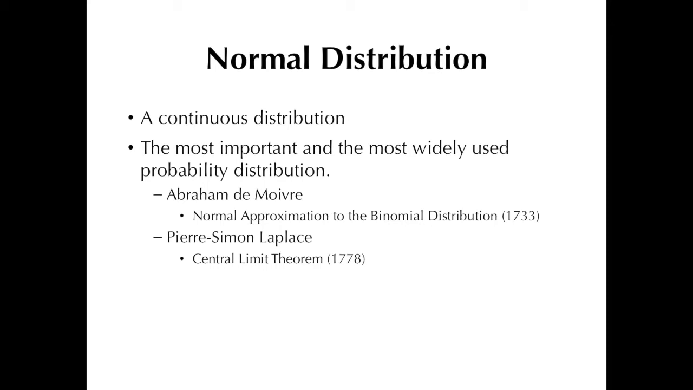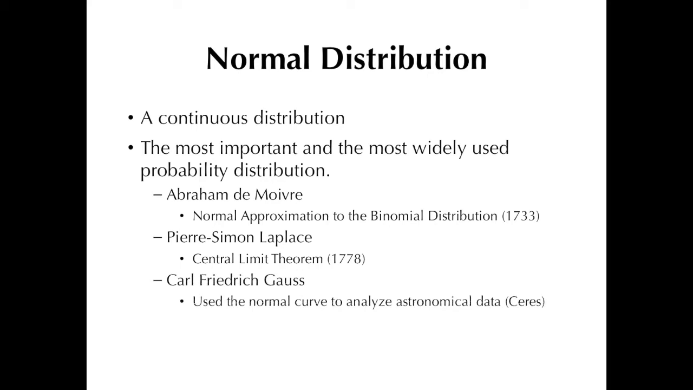Now, some years later, German mathematician by the name of Carl Friedrich Gauss, while working intensively on a theory on predicting the motion of the then newly discovered dwarf planet Ceres, used the normal curve to analyze his astronomical data. Now, his work later got published in 1809, and since then, the normal curve began to be referred to as the Gaussian distribution.